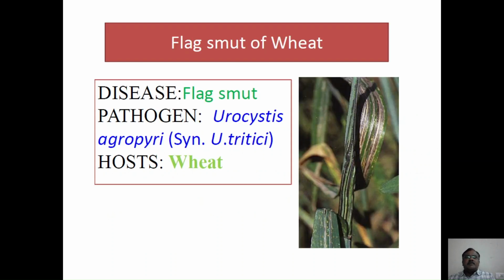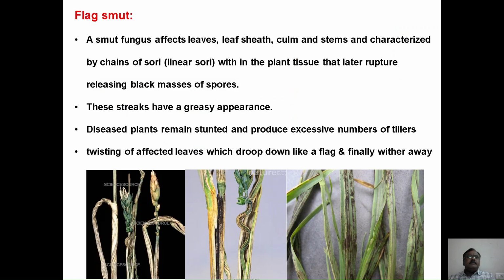The next one is flag smut, which is caused by Urocystis agropyri. It is a smut fungus that affects the leaves, leaf sheath, culm and stem, and is characterized by chains of sori arranged in a linear manner on the plant tissues, which later rupture and release a black powdery mass of spores.